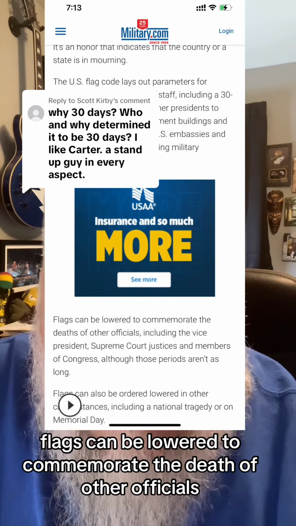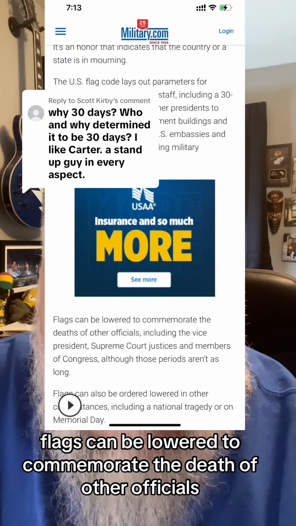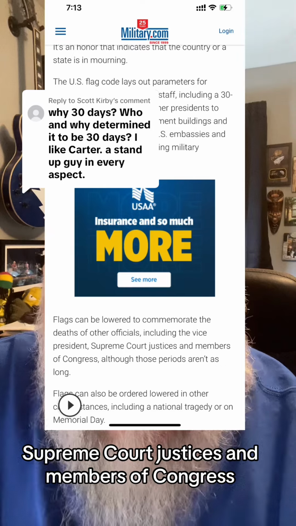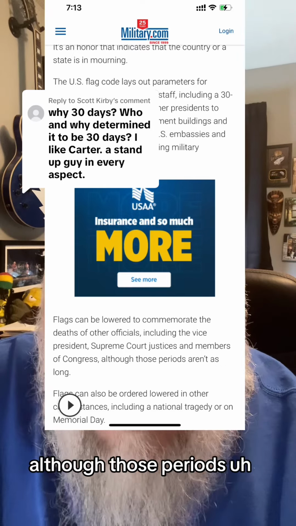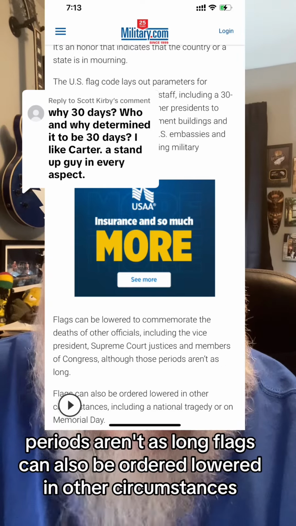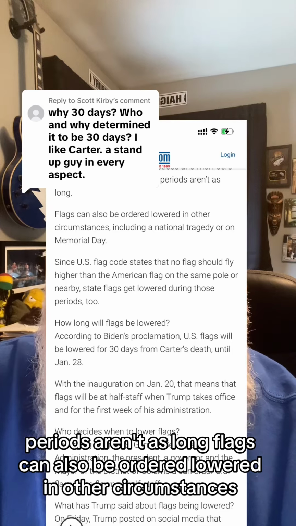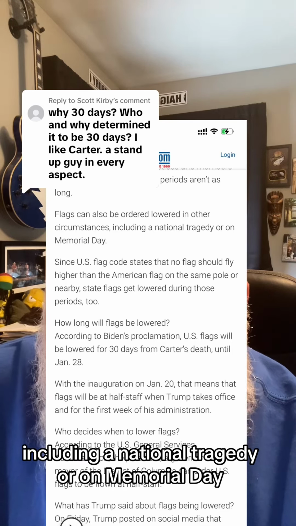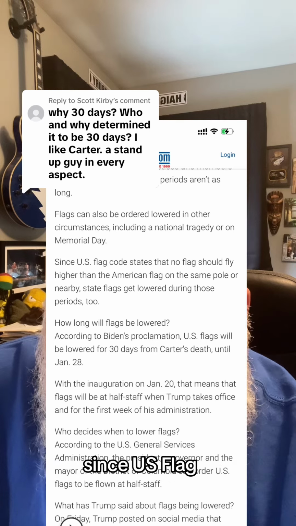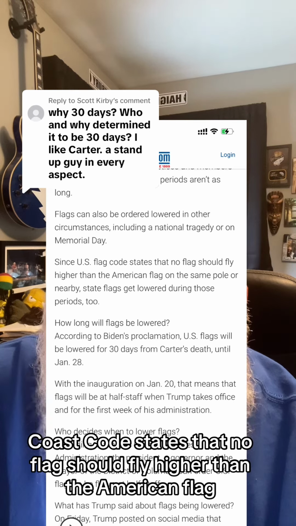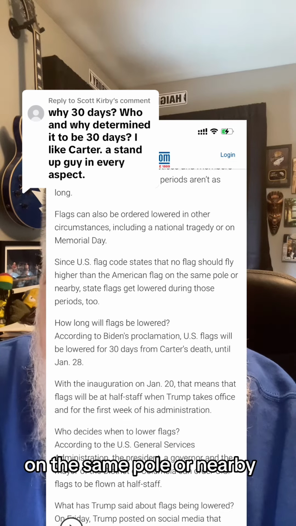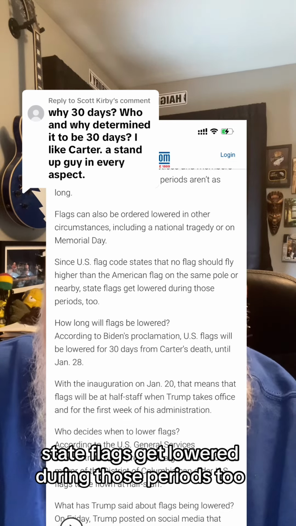Flags can be lowered to commemorate the death of other officials, including the Vice President, Supreme Court justices, and members of Congress, although those periods aren't as long. Flags can also be ordered lowered in other circumstances, including a national tragedy or on Memorial Day. Since U.S. Flag Code states that no flag should fly higher than the American flag on the same pole or nearby, state flags get lowered during those periods too.